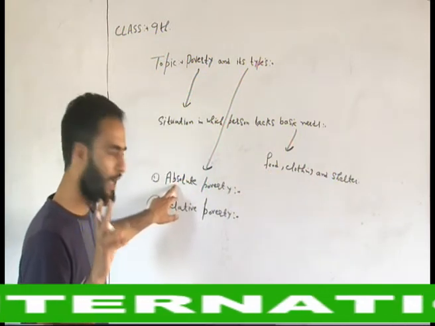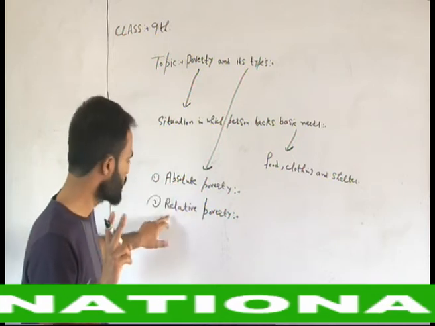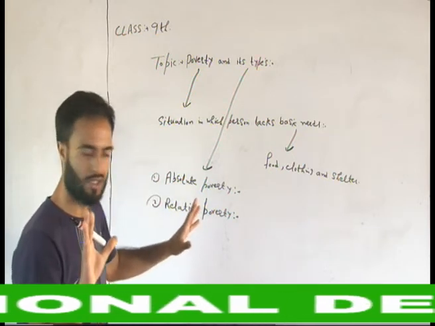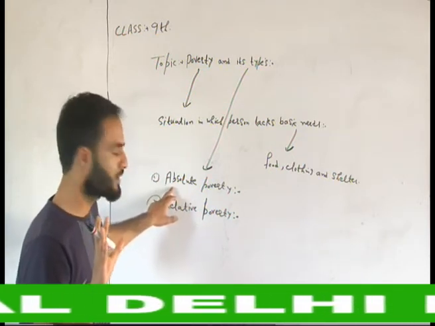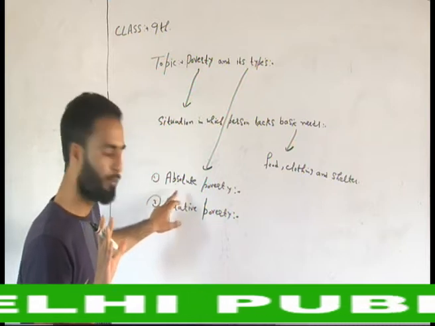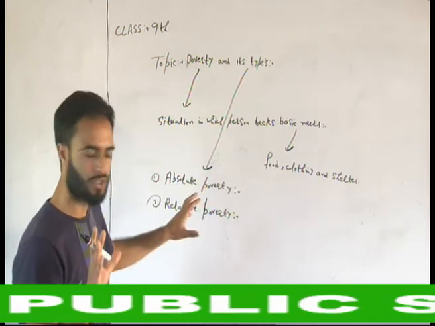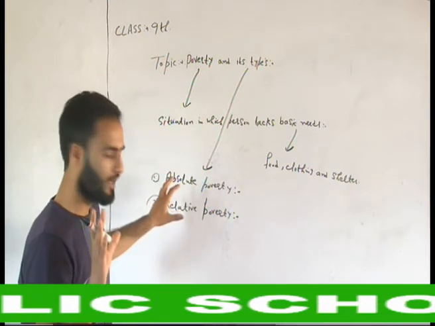And remember this, in India, both absolute and relative poverty coexist. That is why India is a developing country. Here, both these types of poverty coexist in our country, in India.